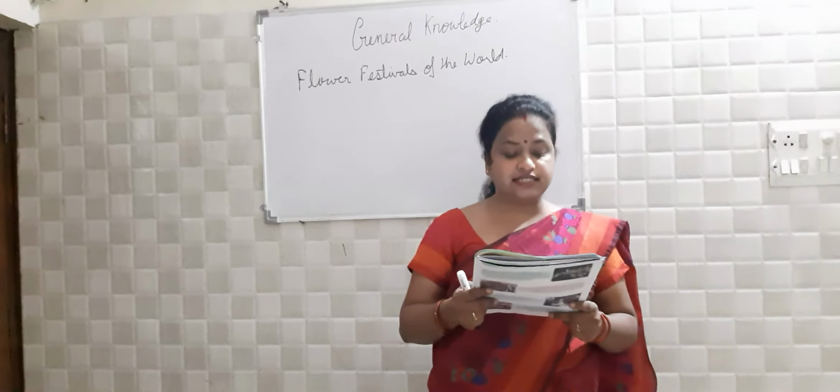Then next is the flower carpet in Brussels, Belgium. This is another country in which a flower festival is celebrated, and this special event is organized once every 2 years. During the event, a large flower carpet is stretched out on the main square in front of the Brussels City Hall. It means they decorate with flowers in such a manner that it looks like a carpet.